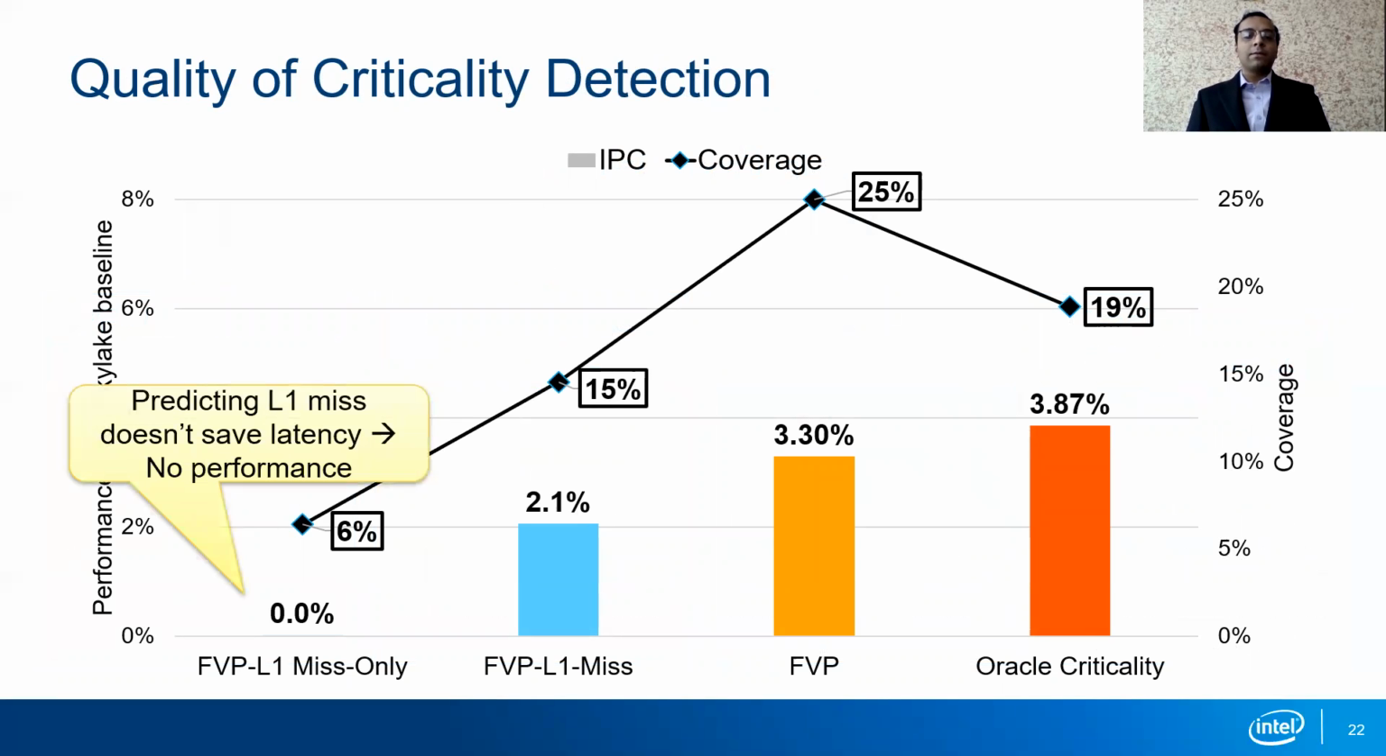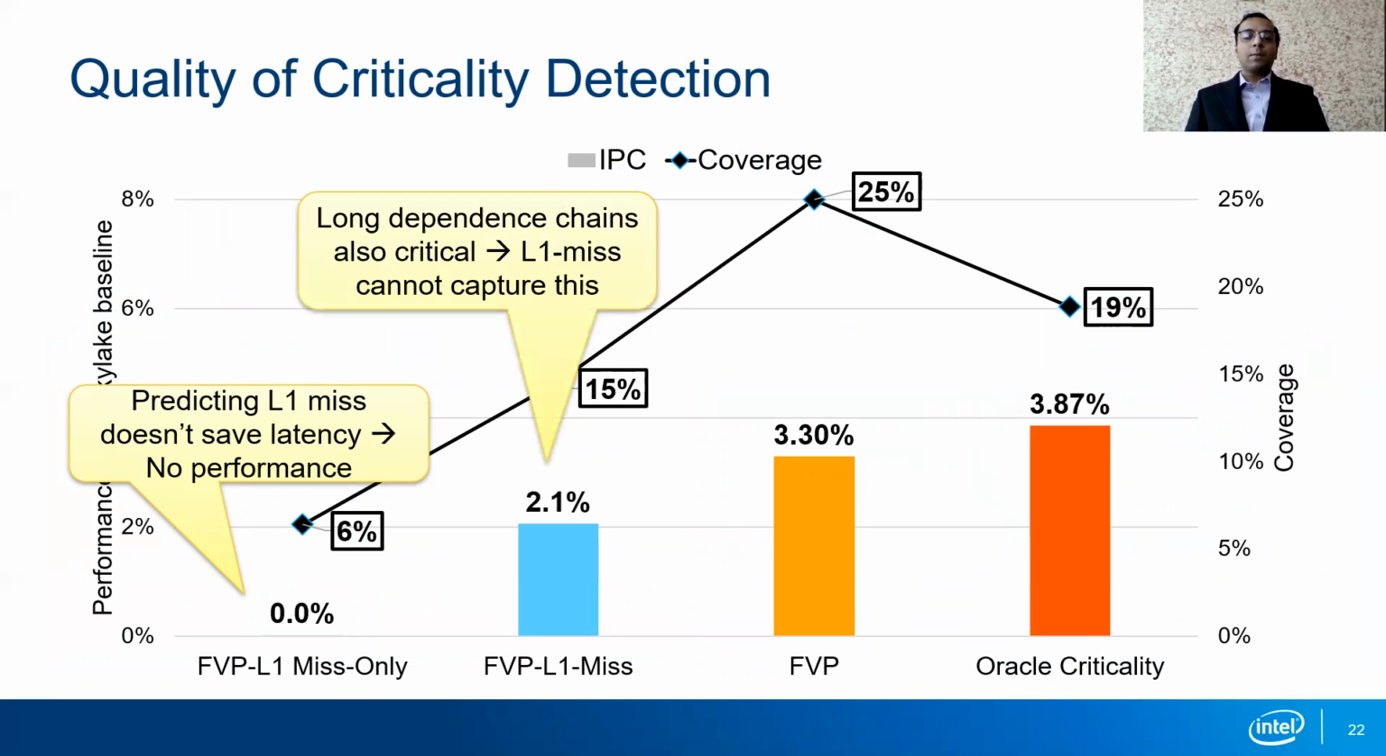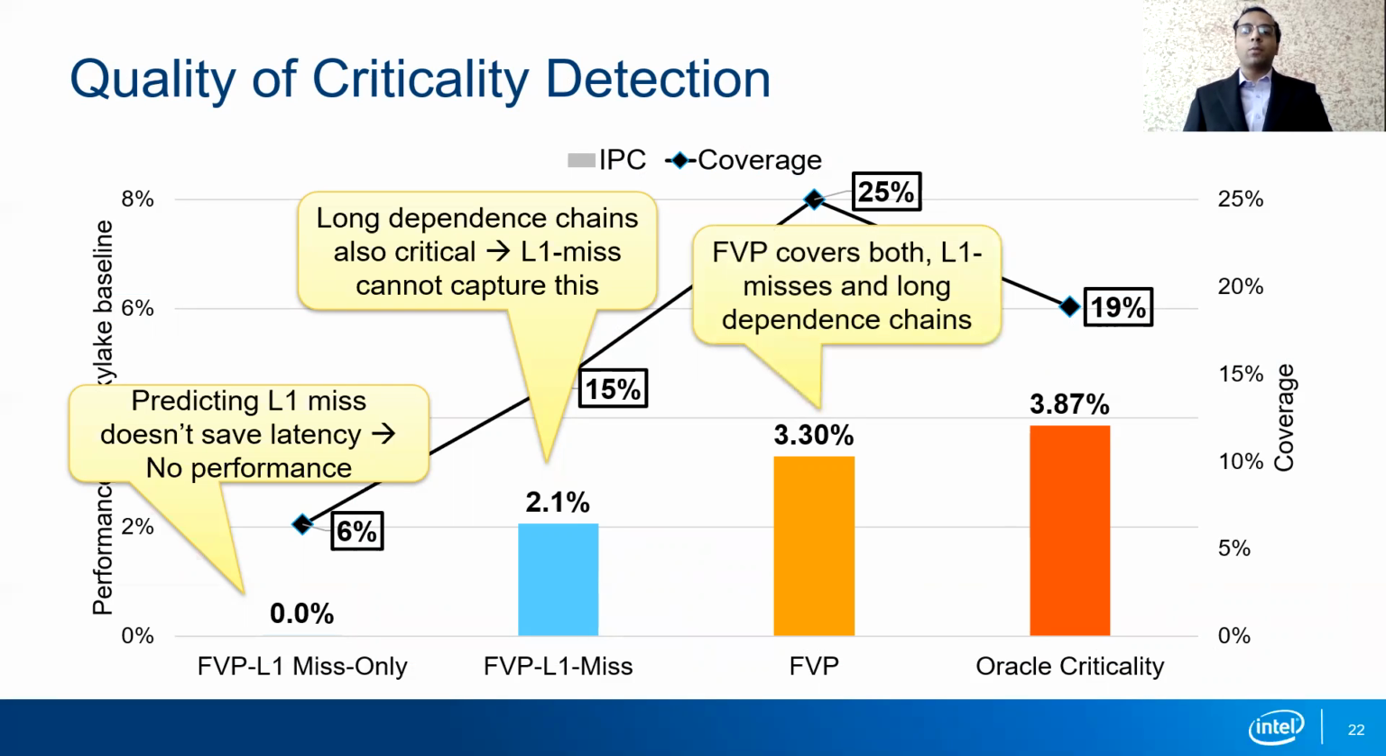The first experiment gives no performance. As is expected, predicting an L1 miss will not give us a lot of performance because value prediction does not save the latency. The second experiment gives us more performance, 2.1%, when we predict instructions that lie on the backslice of cache misses. However, this falls short of the performance of focus value prediction because L1 cache miss does not capture all critical paths. It does not capture dependence chains which are longer than the out of order critical window. FVP, on the other hand, captures both long dependence chains as well as cache misses and therefore has superior criticality detection, and hence its performance is higher.